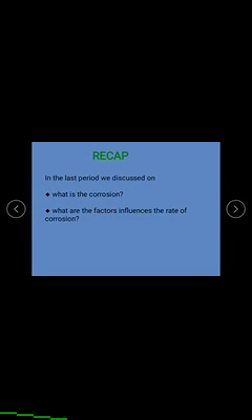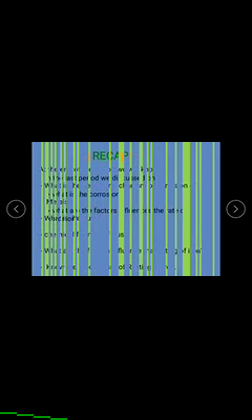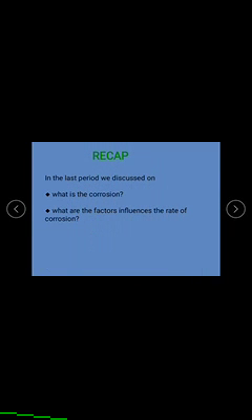In the last period we discussed what corrosion is and what factors influence the rate of corrosion. Briefly, corrosion is a slow and gradual disintegration process due to the environment. Examples of corrosion are rusting of iron, tarnishing of silver, etc.